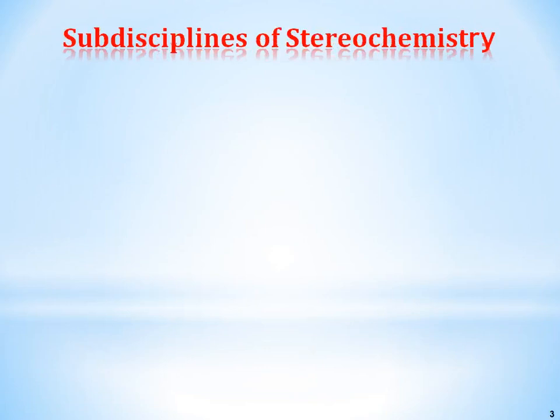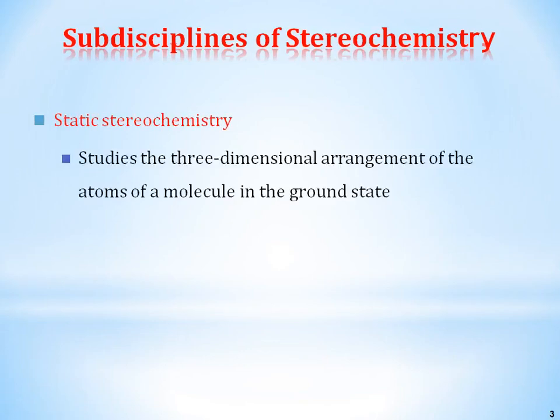Stereochemistry has mainly two subdisciplines. One is static stereochemistry, which is the study of the three-dimensional structure of any organic compound, the three-dimensional arrangement of atoms of a molecule in the ground state.